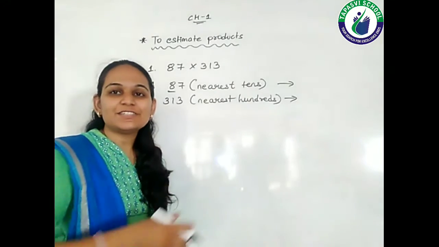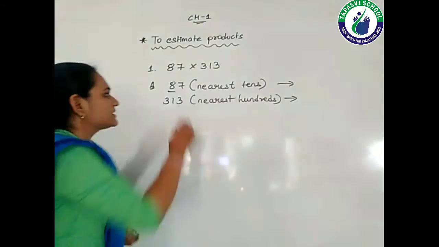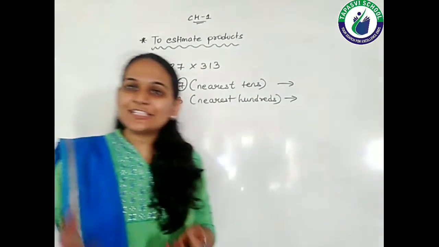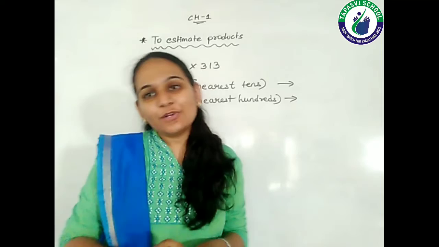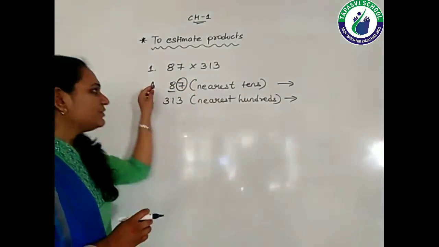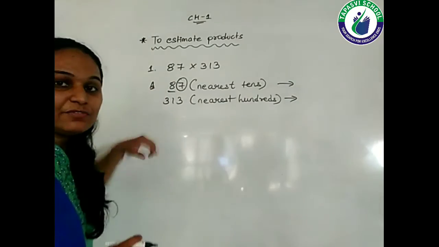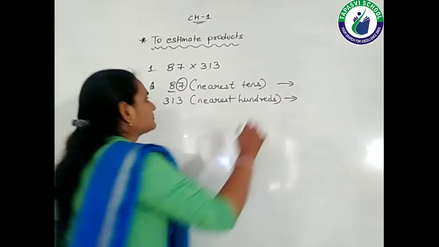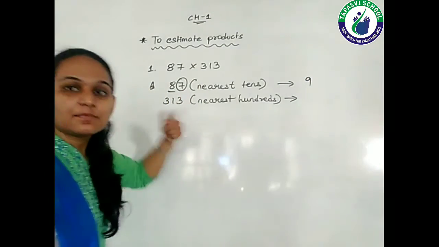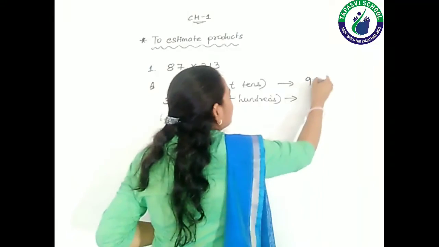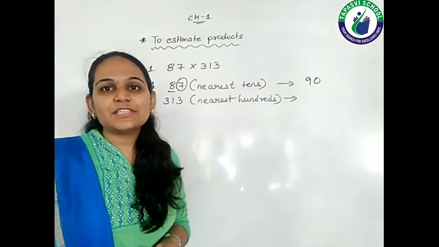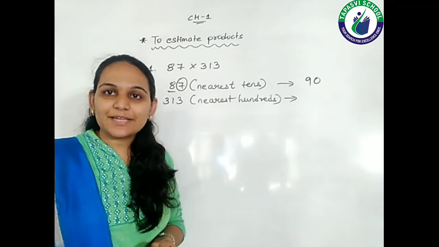The next digit, the right side digit, the ones place digit, that is 7. Now 7 is less than 5, equal to 5, or more than 5? It is obviously more than 5. So we will add 1 to this 8, so 8 will become 9 and the next digit will become 0. So 87, rounded to the nearest 10, comes as 90.